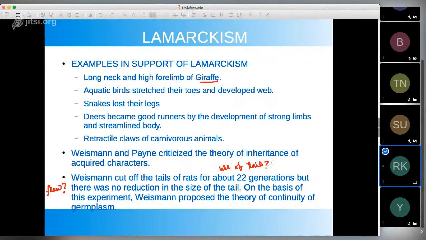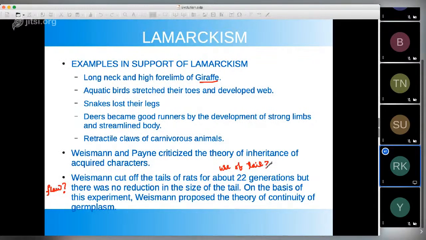Okay, but all this is hypothetical. Although later on also people came to the conclusion that this experiment is not correct. This experiment says that yes, the theory of continuity of germplasm is correct. That from one generation to the next generation, germplasm goes, and that information along with the genes, as we know today, goes. But this experiment, which says that Lamarckism is not correct, is not a correct experiment.